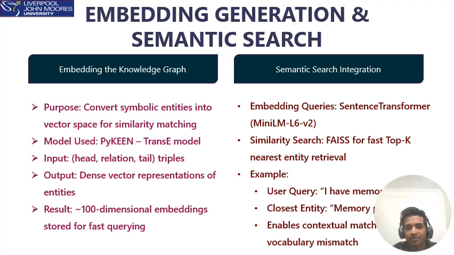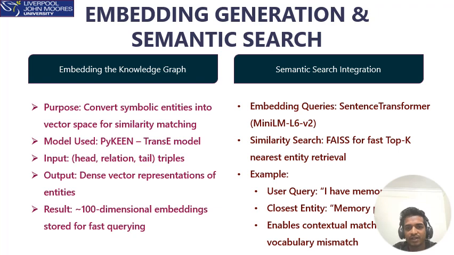For user queries, we employed the sentence transformer model, specifically all-MiniLM-L6-v2, which is a lightweight yet powerful BERT variant. When a user types something like "I feel dizzy or weak," the model embeds that into a dense vector. We then use FAISS, a fast approximate nearest neighbor search library, to compare that query vector with all the entity vectors present in our knowledge graph. This retrieves the top k most similar entities.